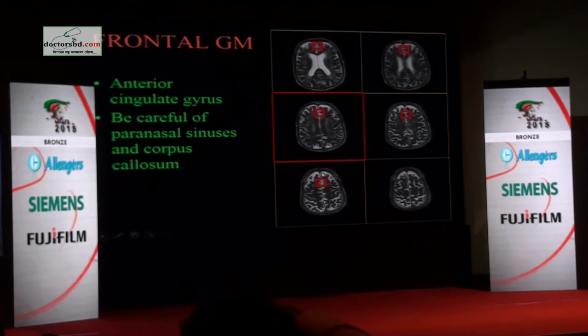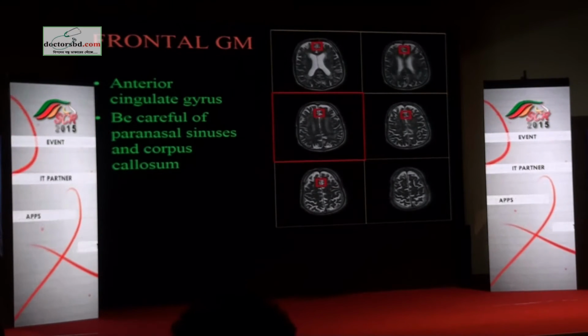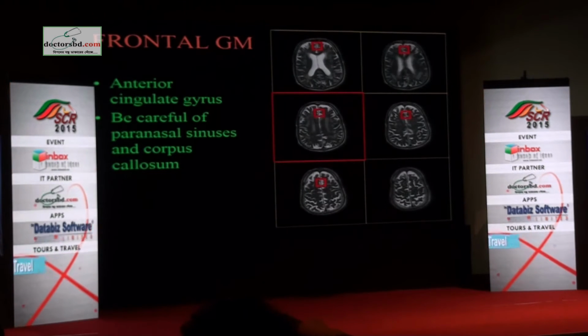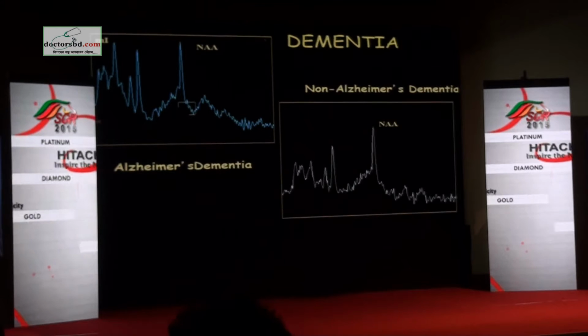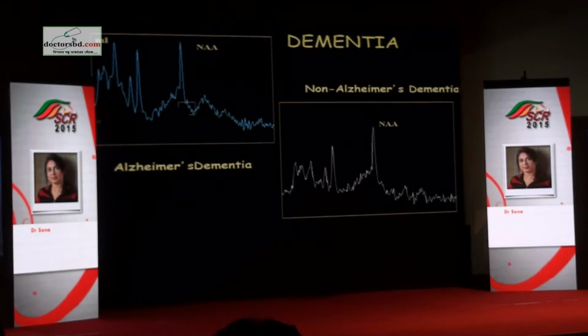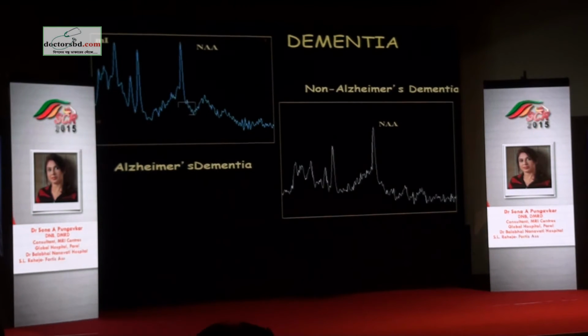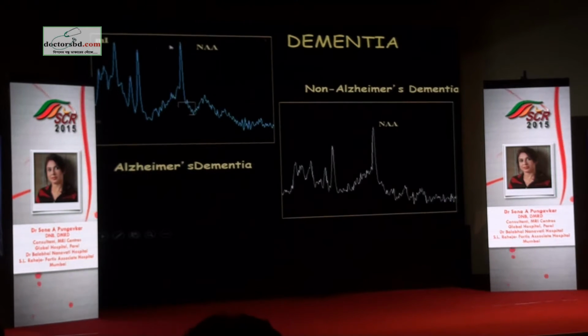So here again you have to be careful. This was when we had older machines. Now we have 3D, so you can change the plane in any pattern you want. But earlier we had to be very careful and do this kind of localization. So let's look at examples of dementia.